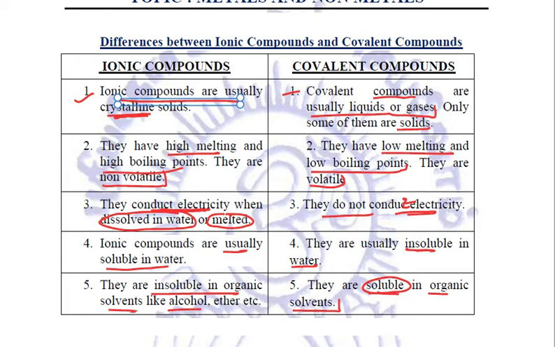So these are a few points of differences between ionic and covalent compounds, and this is all about the formation of bonds, the types of bonds, and the reactions between metals and non-metals. Metals do not react with each other, like two metals do not react. When metals react with non-metals, they will form ionic compounds. When two non-metals react with each other, they will form covalent compounds, right? So this is the bonding between them.